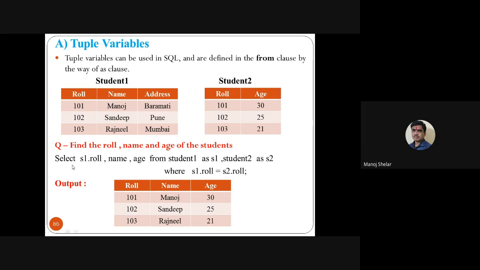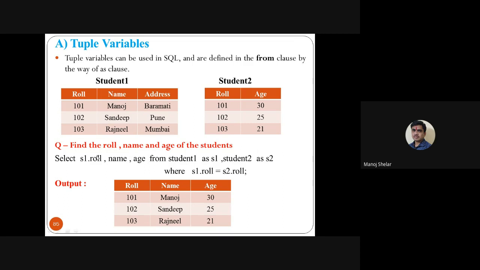So the query is: Select s1.roll_number. What is s1? It is a variable. s1.roll_number means this roll number, name is this name, age is the age of the second table. From Student 1 as S1 means we create one variable for the table Student 1 as S1; the first table variable is S1, Student 2 as S2, the second table variable is S2.